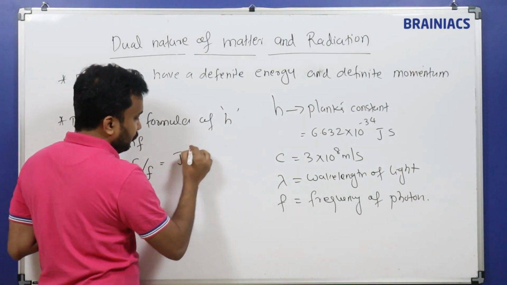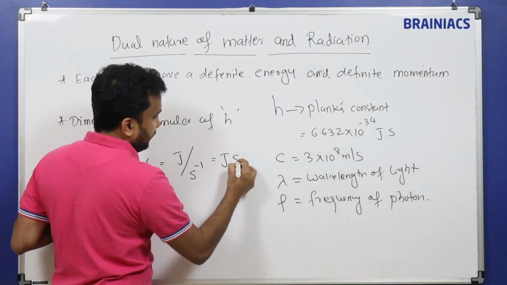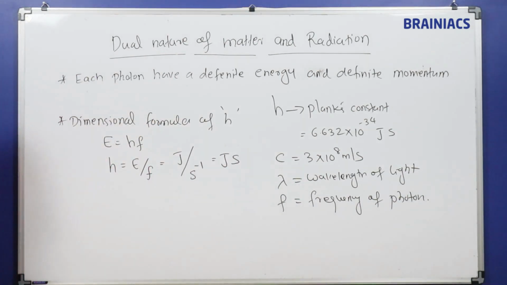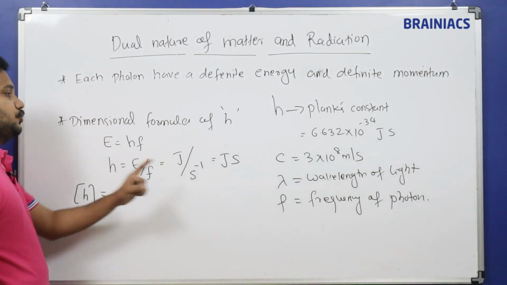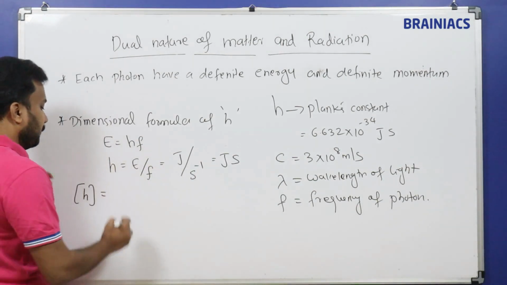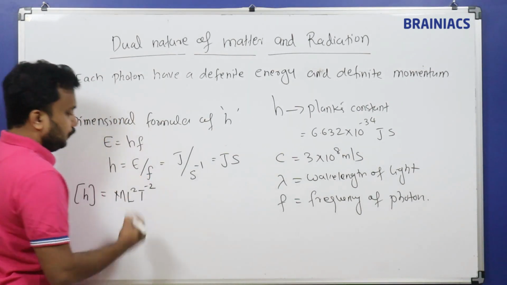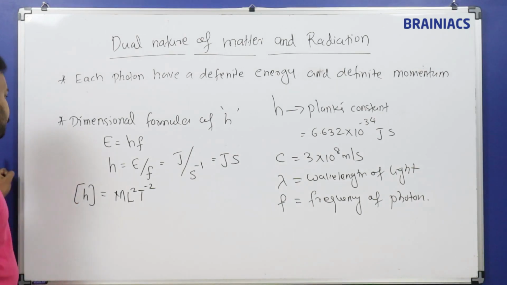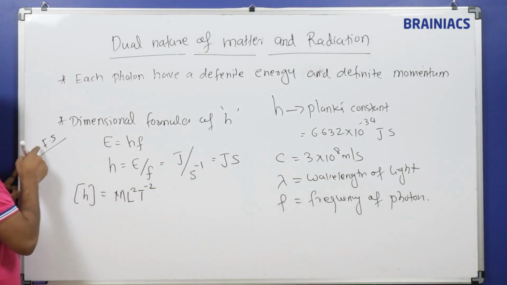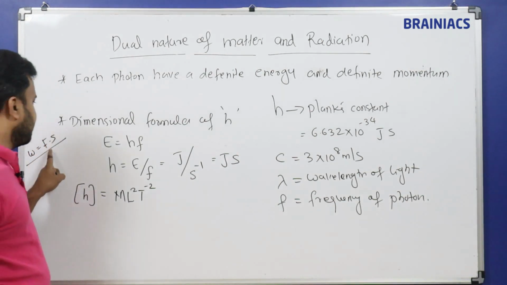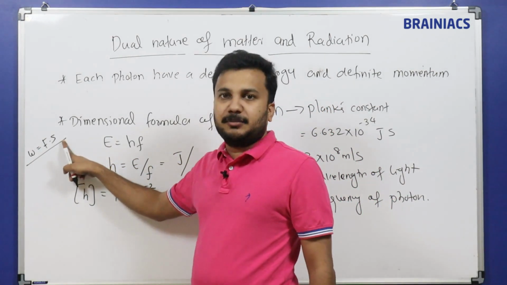So E is in the unit joule, and frequency has the unit second raised to -1. If it comes to the numerator, it becomes second. So we are going to find the dimension formula of H. The unit is joule second. Joule means energy, and energy in the dimension formula is ML² T⁻². We can derive this from the equation work is equal to F into S. Force in the dimension formula is mass into acceleration, which you know, and S is meter.